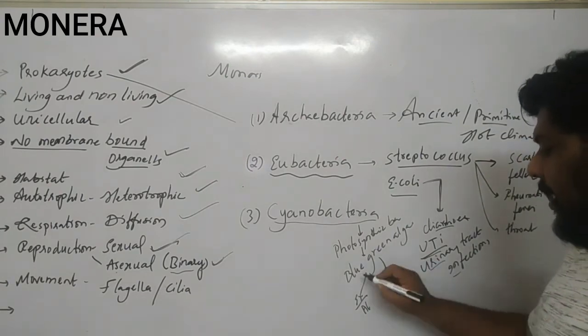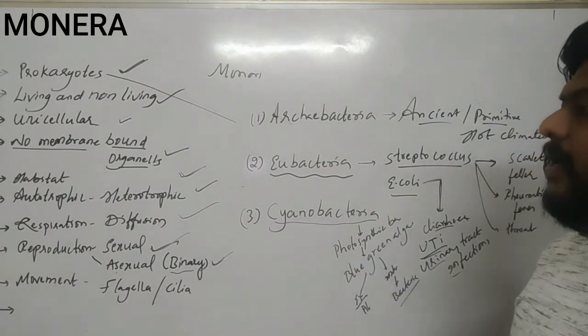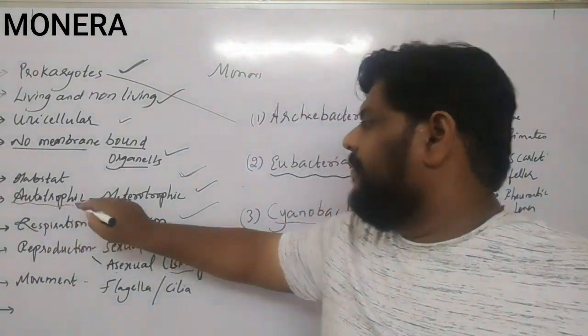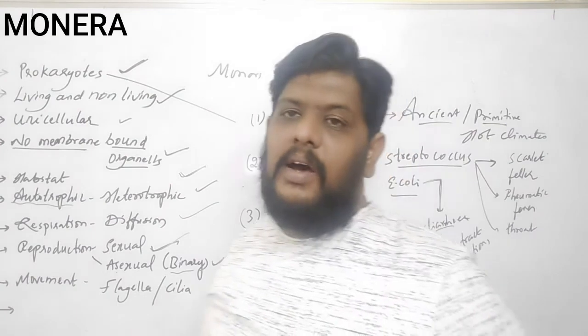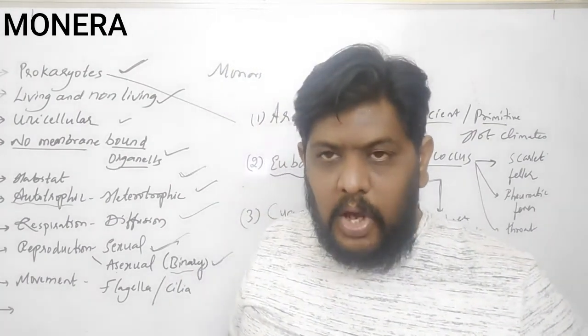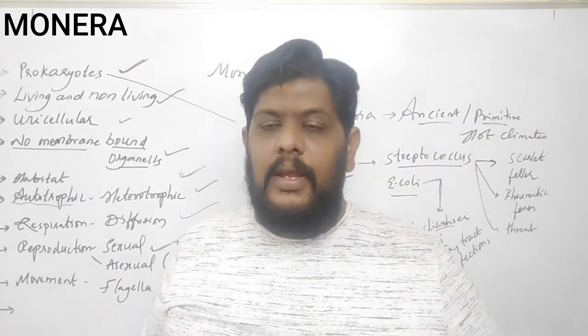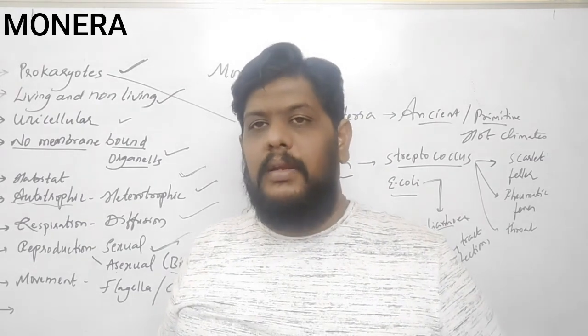Still they are able to prepare their food on their own. That's why they become the example for the autotrophs. Some of the Monera are very harmful to living organisms because they cause harmful and deadly diseases in human beings.